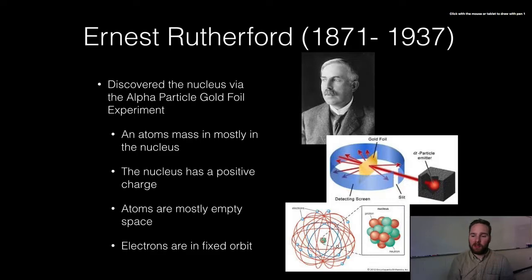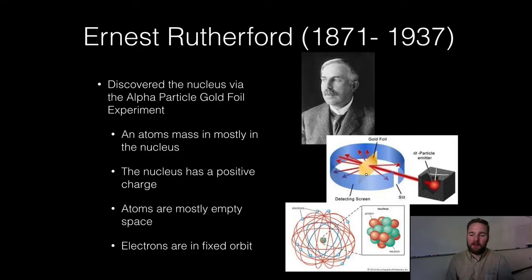So his gold foil experiment, real quick. This is a particle emitter. This emits positive charges. We call that an alpha particle. And what happened was that these positive charges are shot through this gold foil. And most of them, 99% of those positive charges, went right through, in a straight line. And that's how Rutherford said, it looks like the atom's mostly empty space, right? Because most of the time it was going to go straight through there without hitting anything.